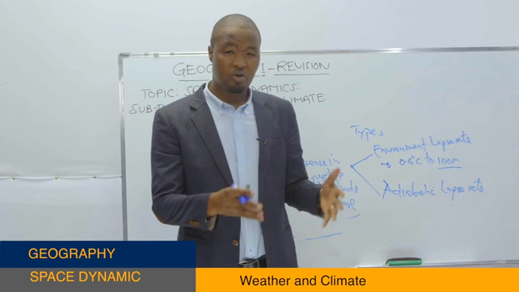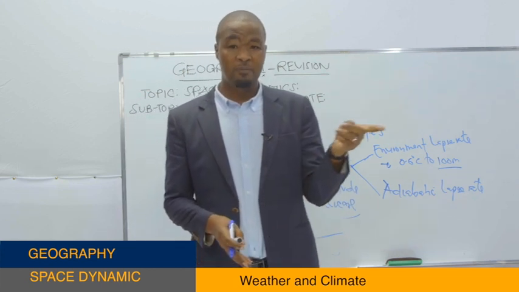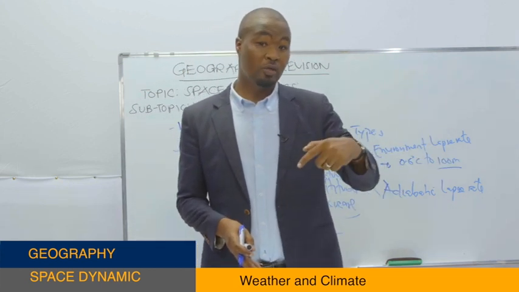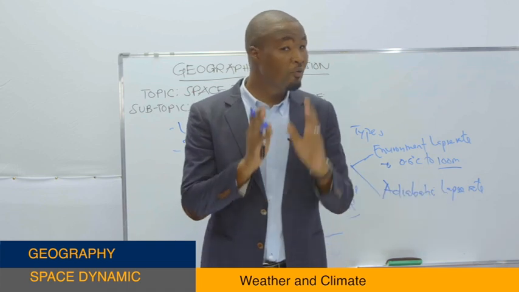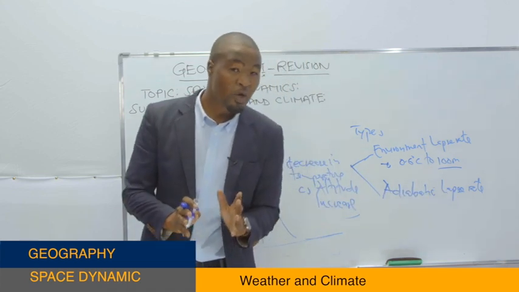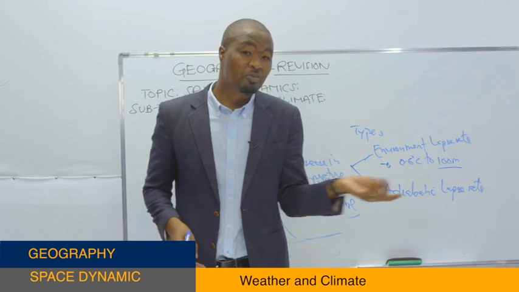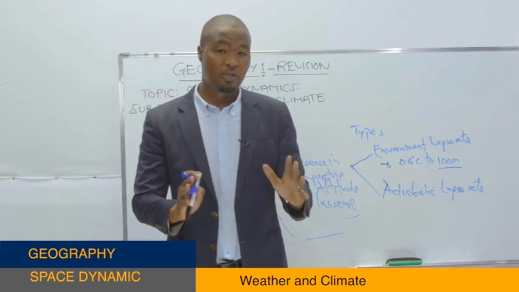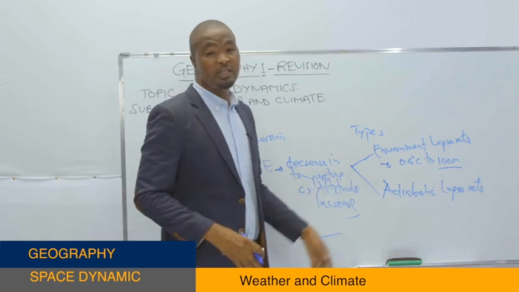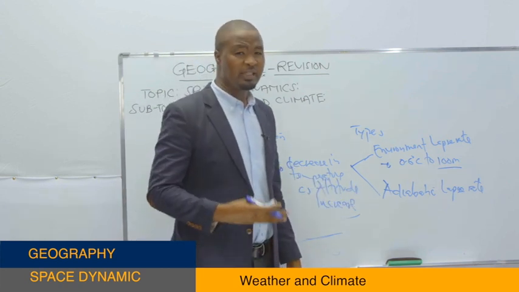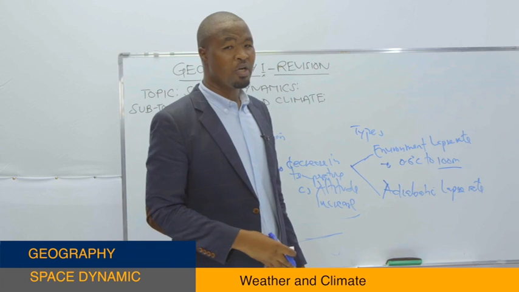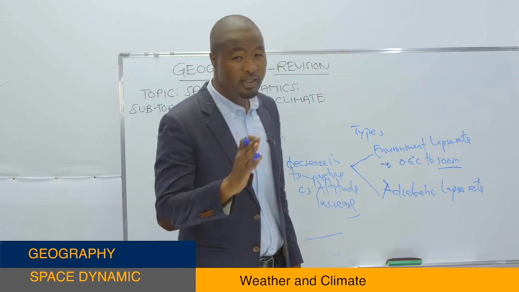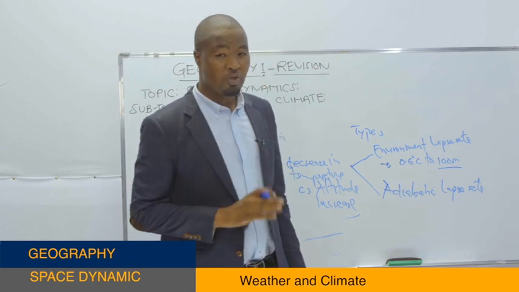Or let's say this area is hot. If there is a decrease in temperature, automatically that area will become cold. Therefore, we say adiabatic lapse rate is like an automatic change in temperature, where the temperature tends to decrease without addition or subtraction of heat energy.